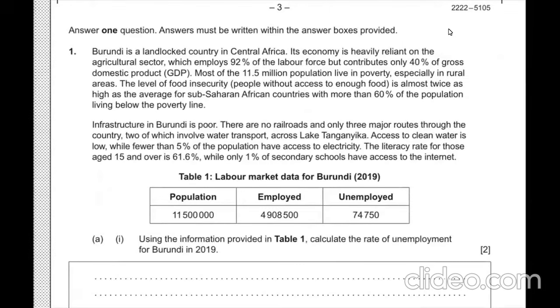Actually, you're supposed to answer only one question from the given two, but for the sake of thorough revision, I'll do both of them. Here we go. Number one first.